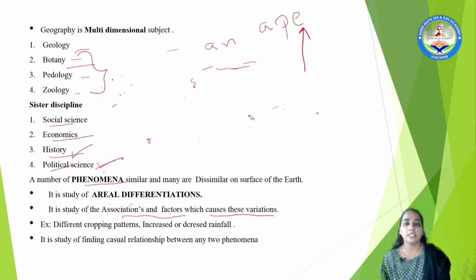ಯಾವ ರೀತಿಯಾಗಿ interior part of the earth ಇದೆ, ಯಾವ ರೀತಿಯಾಗಿ atmosphere ಇದೆ ಅಂತ ಹೇಳ್ಬಿಟ್ಟು. Examples in the association factors ಅಂತಂದ್ರೆ cropping patterns. In India itself, if you go, there is a cultivation of the rice in the northern part of India. There is a cultivation of many of the pulses in southern part of India.